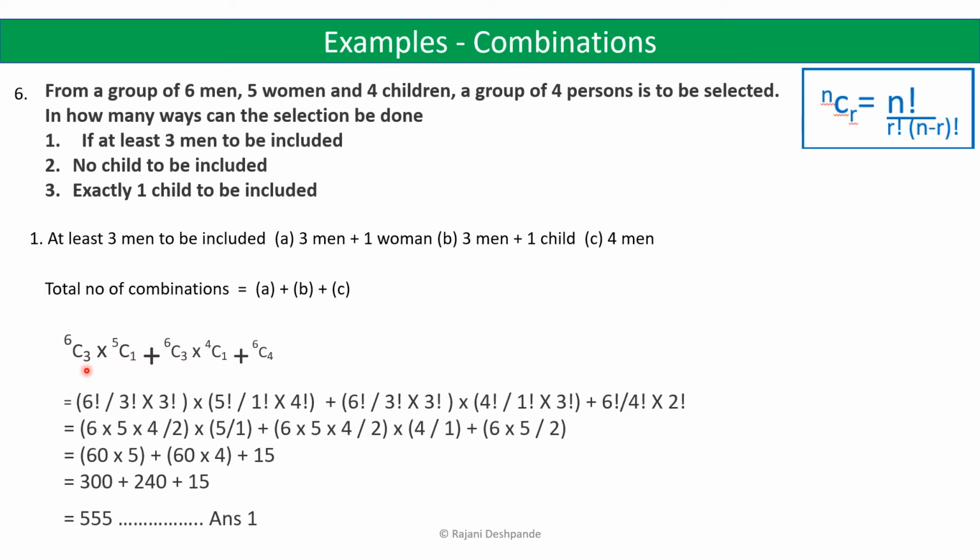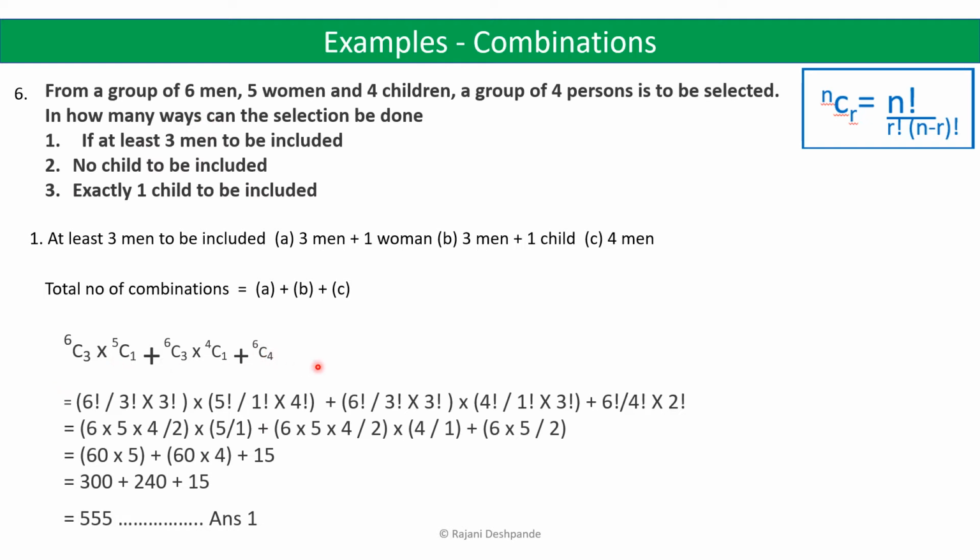That is 3 men and 1 woman, plus 3 men and 1 child. So 3 men again can be selected from the 6 men, so 6C3 into 4C1, because there are 4 children and 1 child can be selected from 4 children. Plus all 4 can be men, selected from the 6 men, so 6C4.